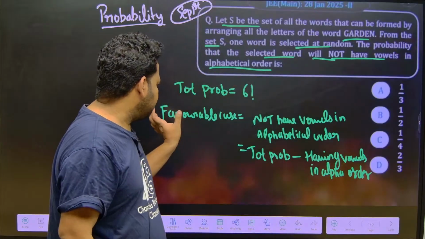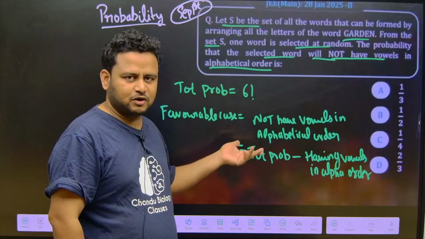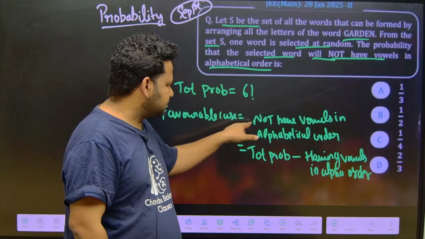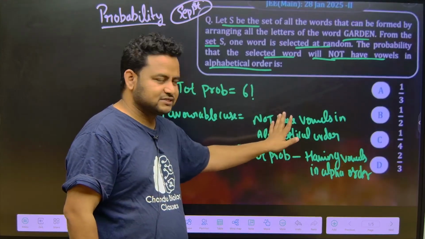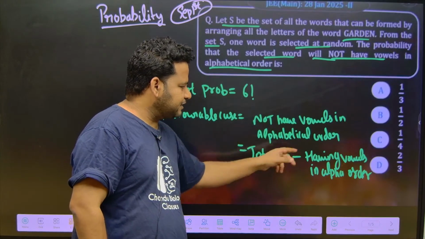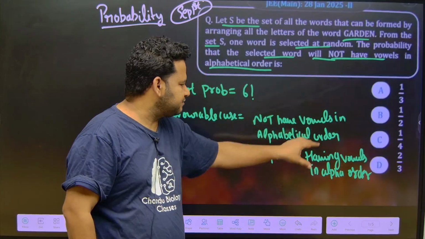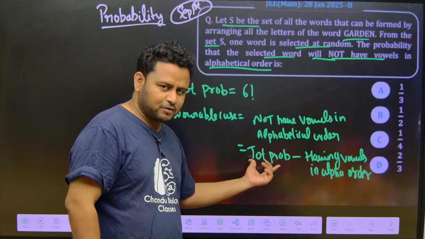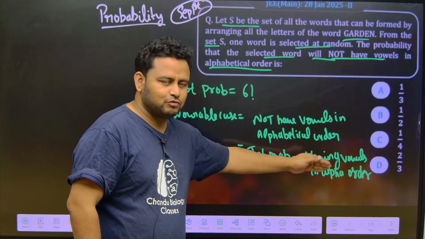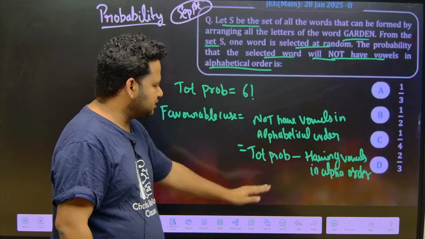So favorable case is what? See, first of all, probability is favorable case by total probability, that is total number of outcomes. Not having vowels in alphabetical order is the favorable case. But instead of finding this, we can find out total probability minus having vowels in alphabetical order. This gives us not having vowels in alphabetical order. So that is what we will find out.